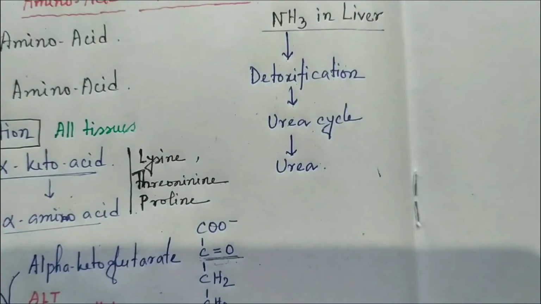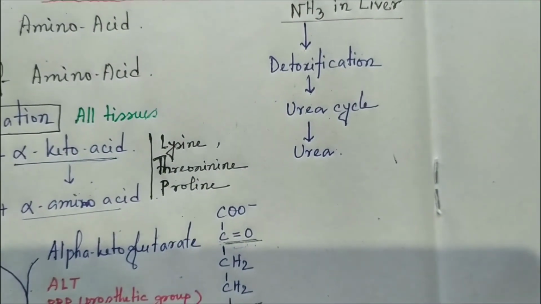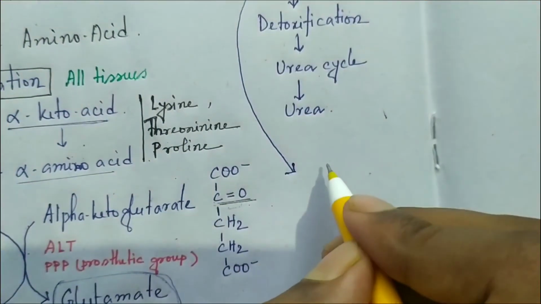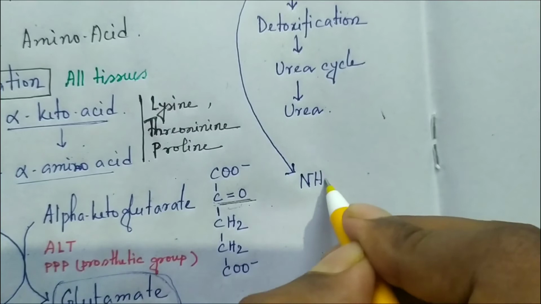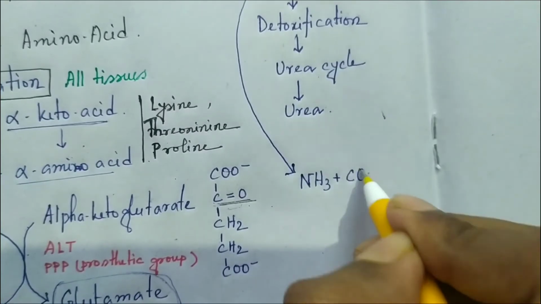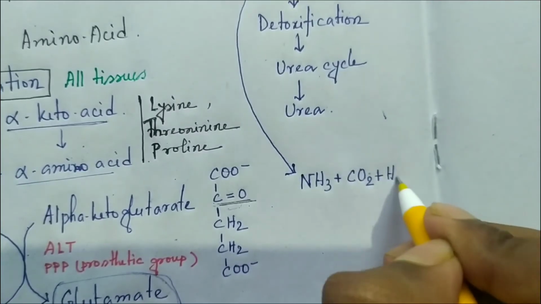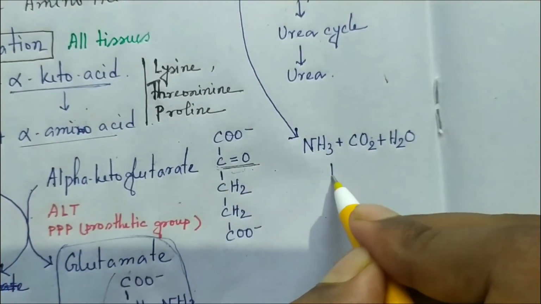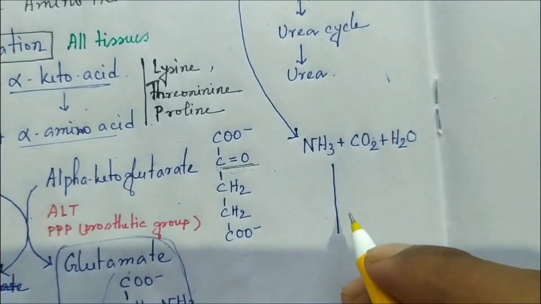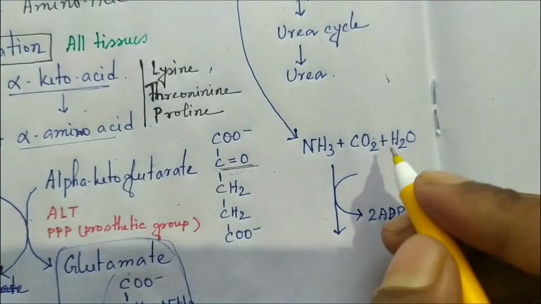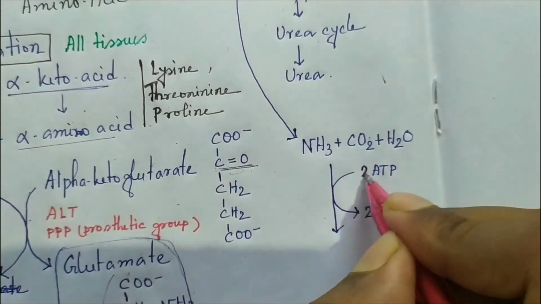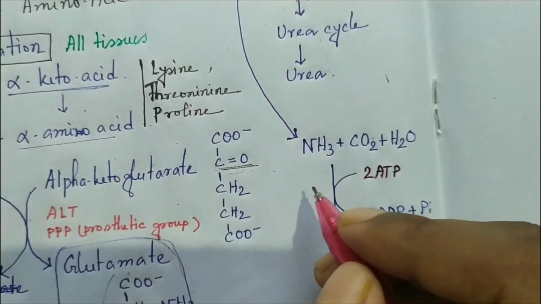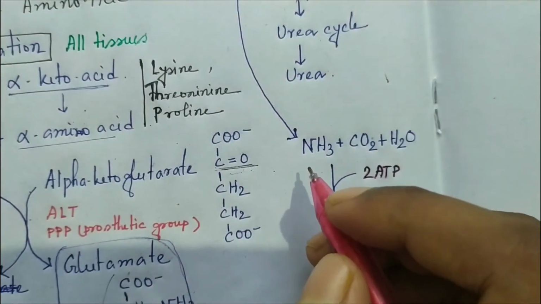All ammonia transferred to the liver will be converted into urea. First, this ammonia will condense with one molecule of carbon dioxide, one molecule of H2O, and two molecules of ATP to form carbamyl phosphate. The enzyme name is carbamyl phosphate synthetase 1.